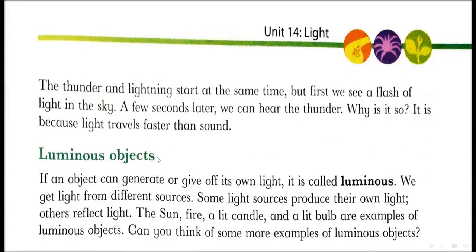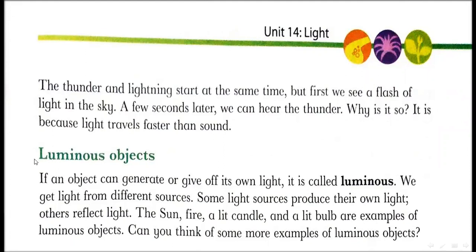Luminous objects. See, if an object can generate or give off its own light, it is called luminous. We get light from different sources. Some light sources produce their own light, others reflect light. The sun, fire, a lit candle, and a lit bulb are examples of luminous objects.